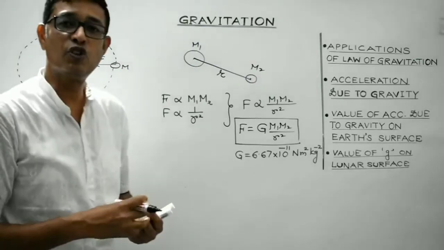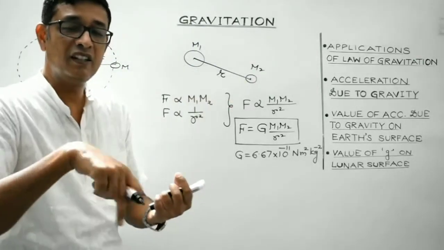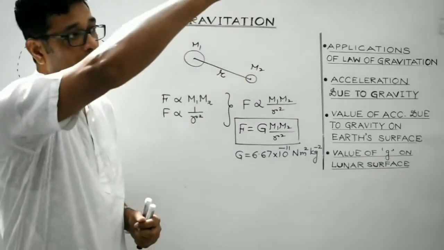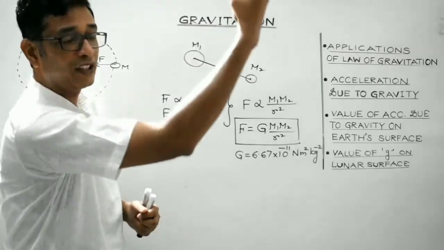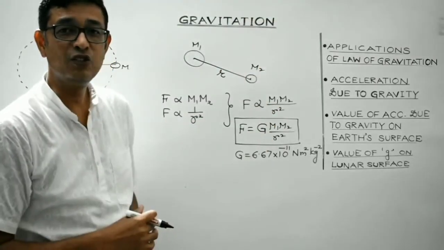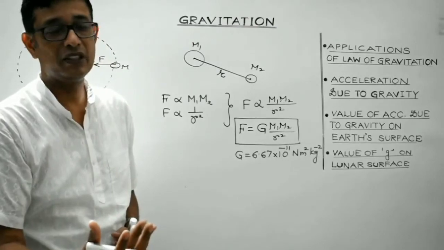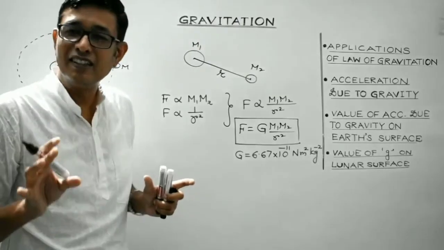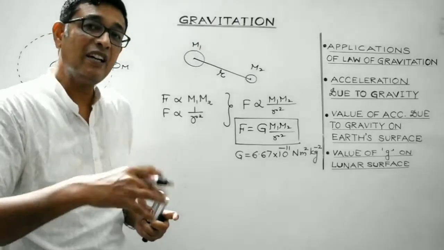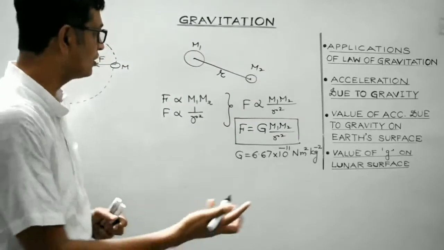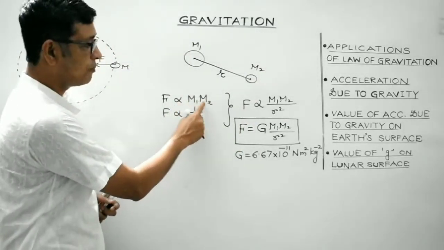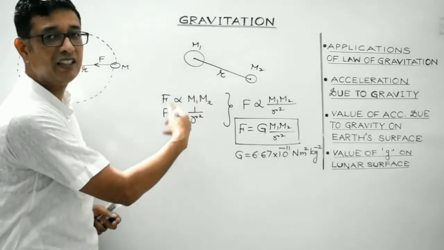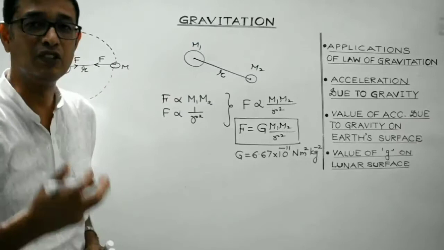Similarly, the revolution of planets, including Earth, around the Sun may again be explained with the help of the universal law of gravitation. Now, during the free fall of a body, the body tends to get attracted towards the center of the Earth. This phenomenon can also be explained with the help of the universal law of gravitation. So every body in this universe tends to attract every other body with a force which is directly proportional to the product of mass of the two bodies and inversely proportional to the square of the distance between their centers, which is known as the inverse square law.